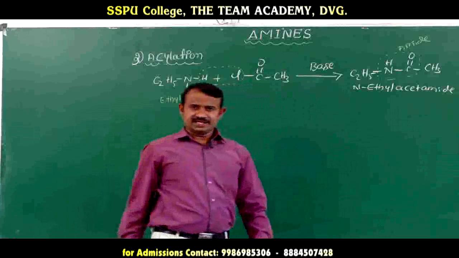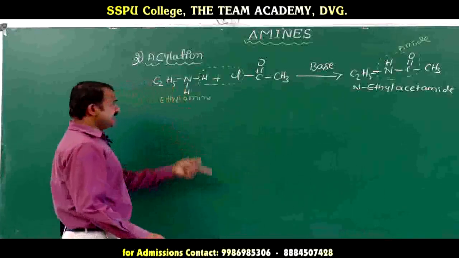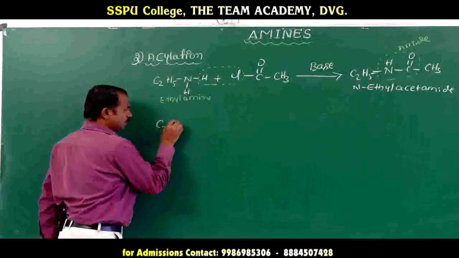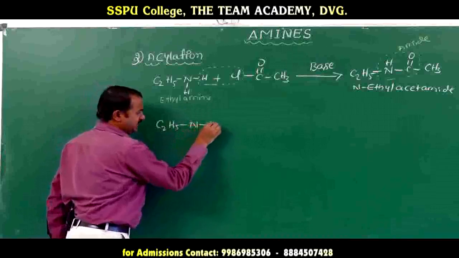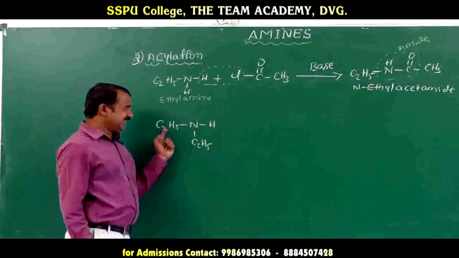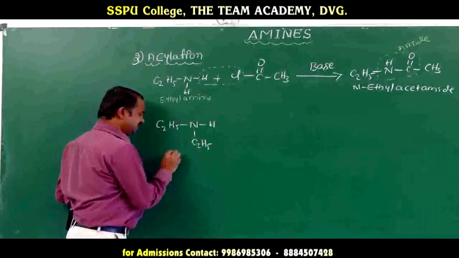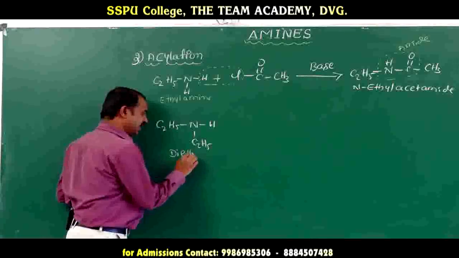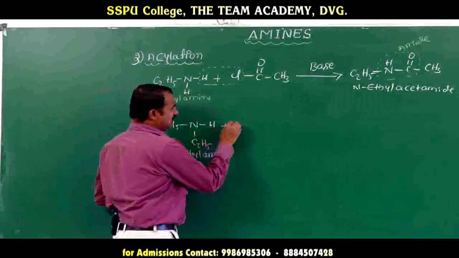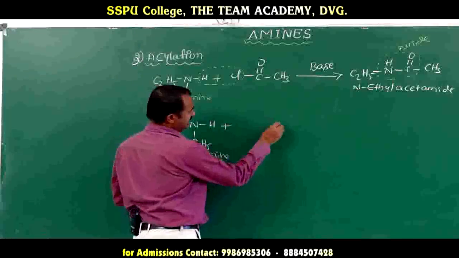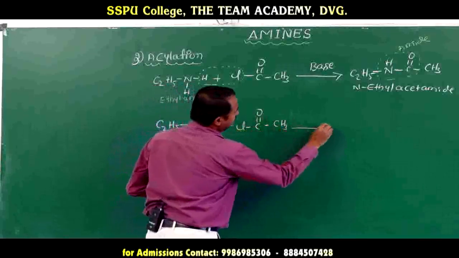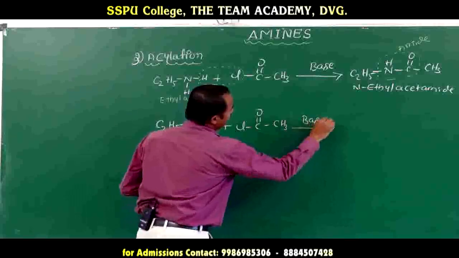N-ethyl acetamide. Next we will take secondary amines. Secondary amine means C2H5 NH C2H5, diethylamine, N,N diethylamine. It reacts with acid chloride, CH3COCl, in the presence of the base pyridine.